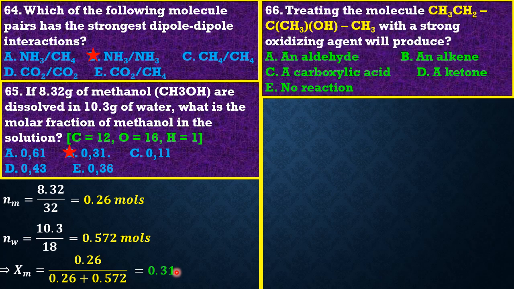Question 66 states that treating the molecule CH3OH with a strong oxidizing agent will produce, and it sets various options.